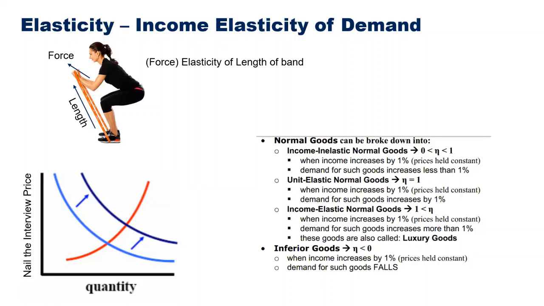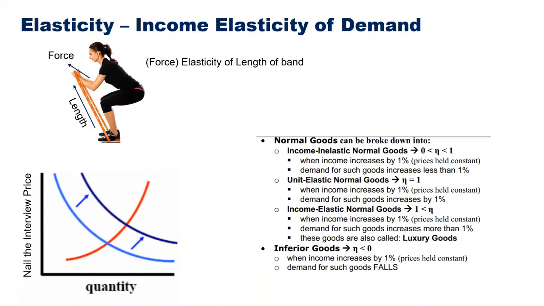Like we saw, if the income of people increases, demand will increase for a normal good and demand will decrease for an inferior good. If I take the reciprocal of that, if the income decreases, then demand will increase for an inferior good.